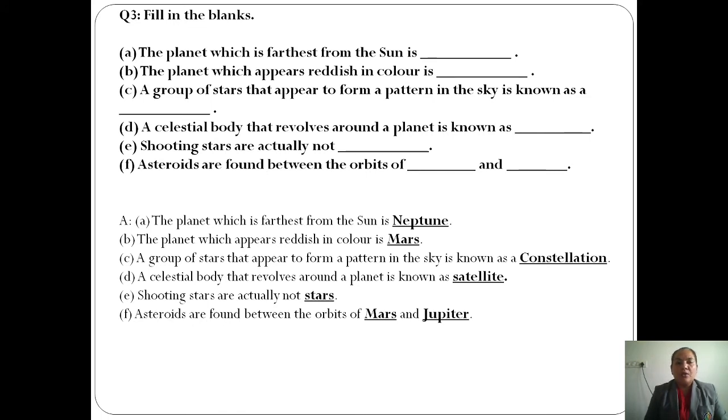Next question is fill in the blanks. You have totally 6 questions. We'll see one by one. The question number 1 is, the planet which is farthest from the sun.